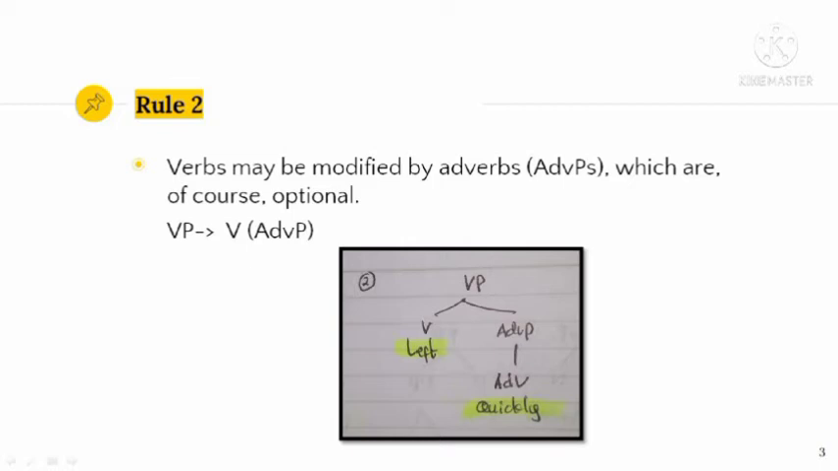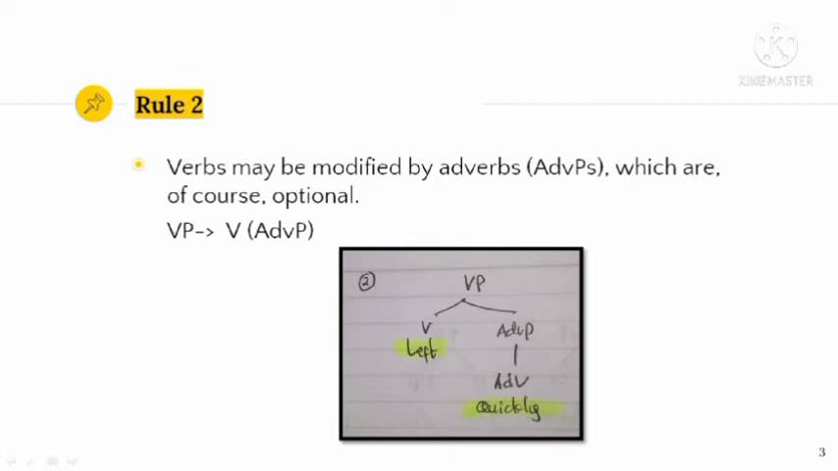The second rule of verb phrase is verbs may be modified by adverb or adverb phrase, which are of course optional. If the rule is written, it will look like verb phrase consists of verb modified optionally by adverb phrase. Adverb phrase is written in the parentheses because it is optional. So for example, if we have the phrase left quickly and we want to draw its tree diagram, then the tree diagram will look like in the picture.